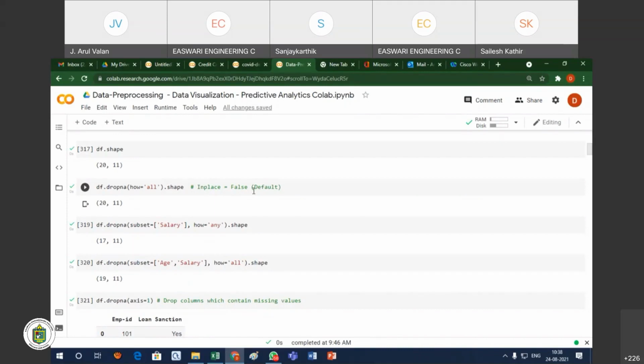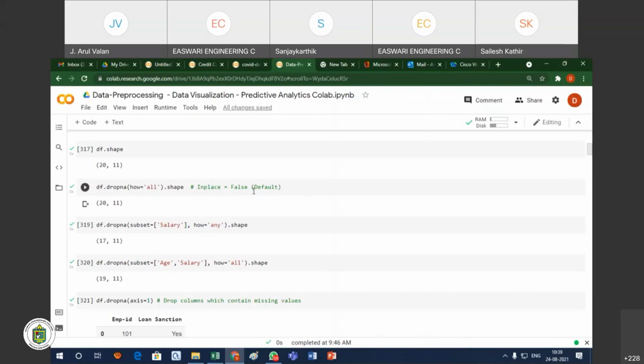This type of mode is normally called the interactive mode. So it reflects only in the particular command line. By default, it will not reflect in all the commands. That is inplace equal to false.